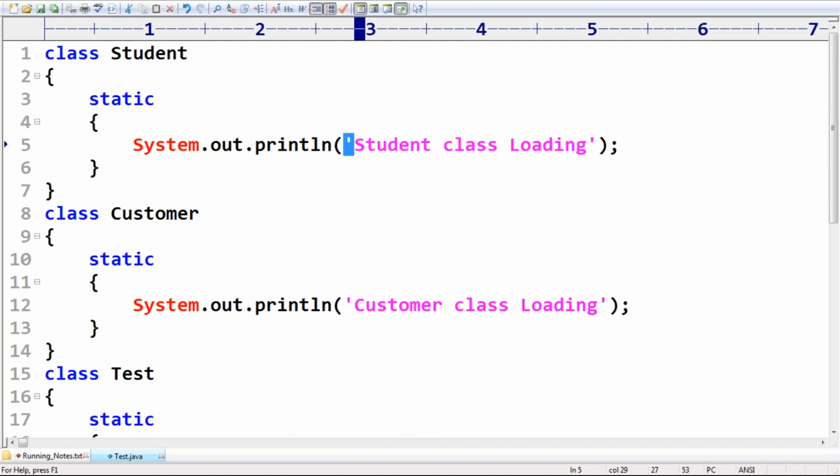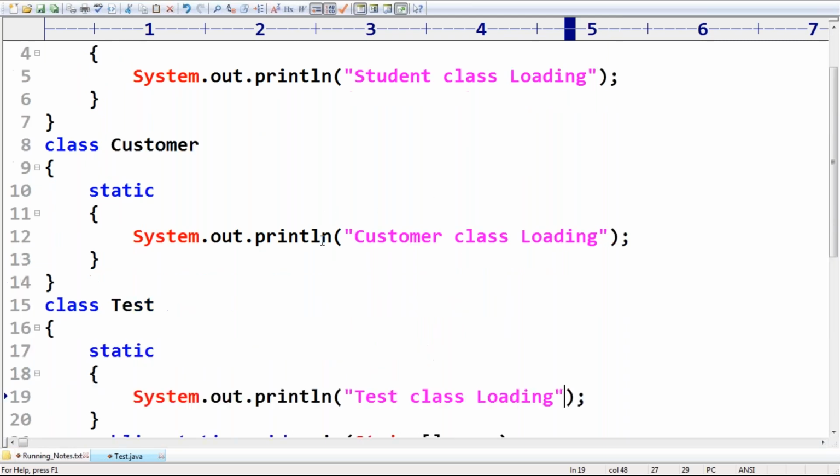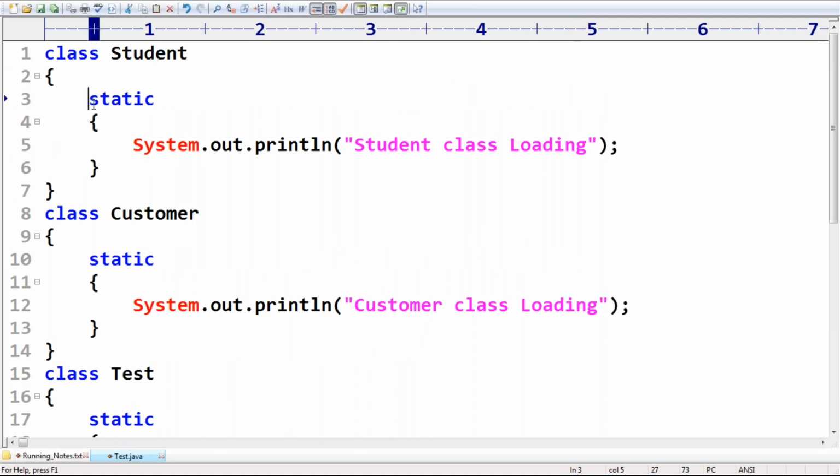Here every time I'm using single quotes because Python is dominating these days. Python is dominating in my teaching, it seems.